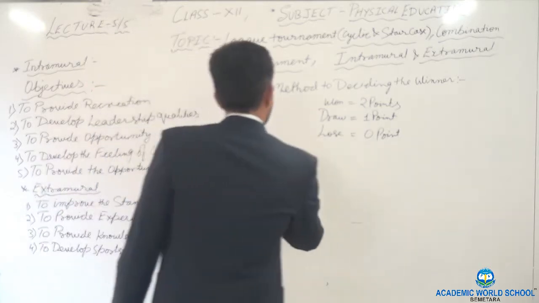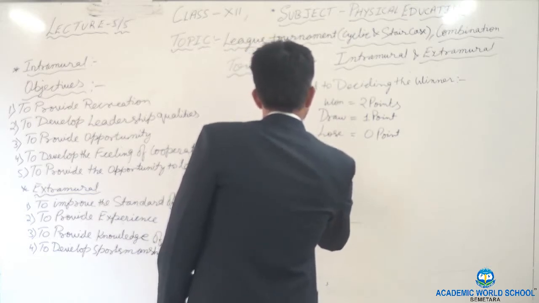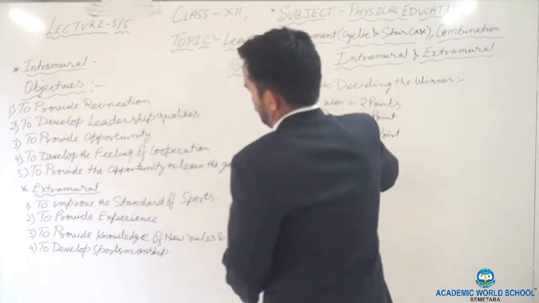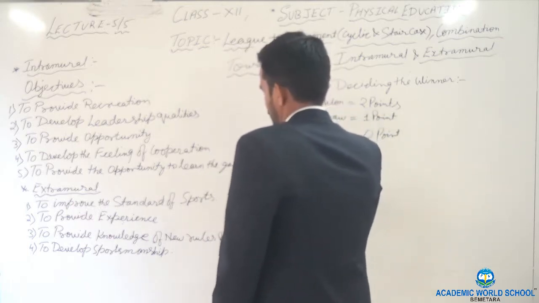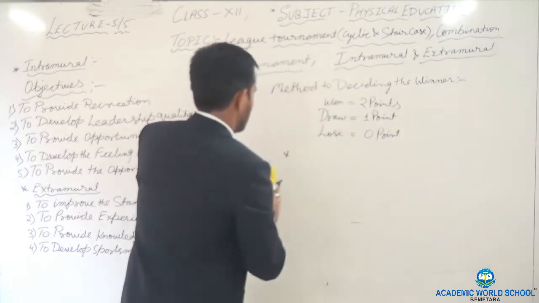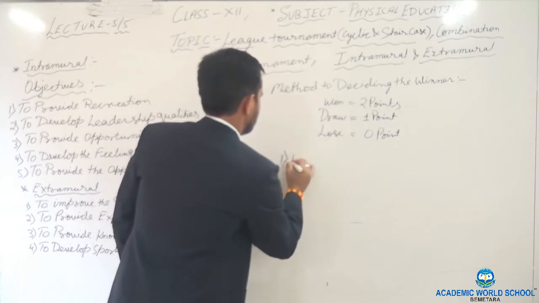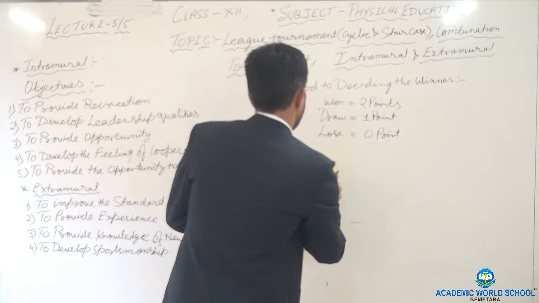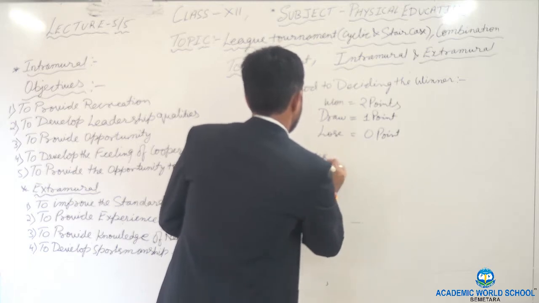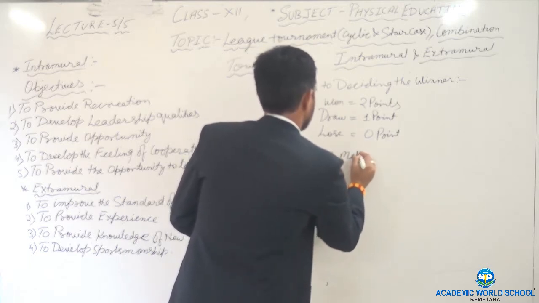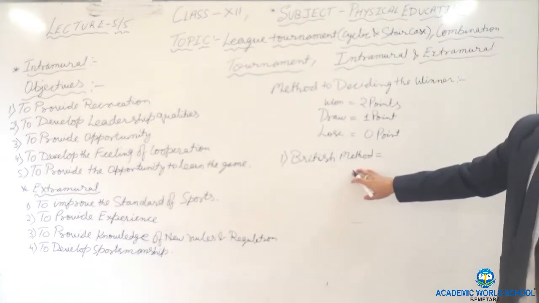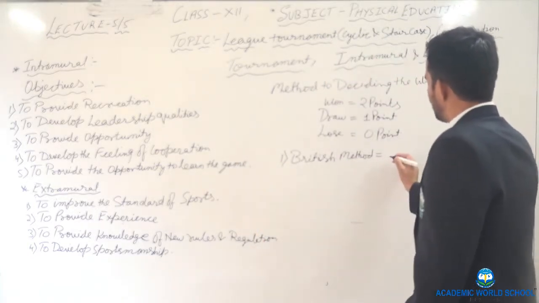First one is British method. What is the British method? How do you find out?